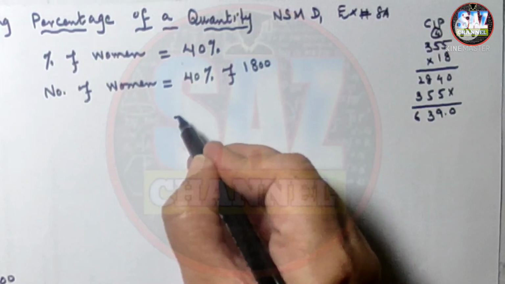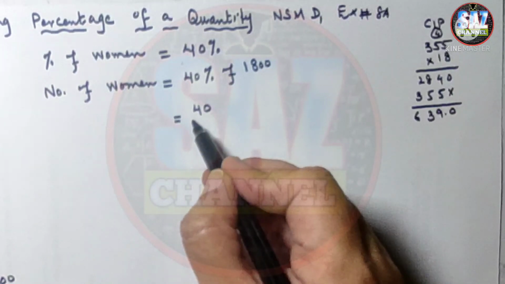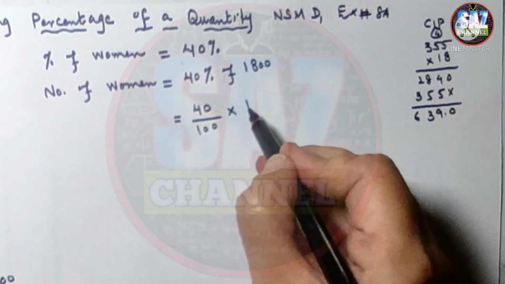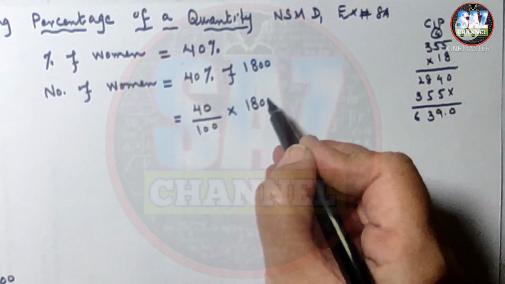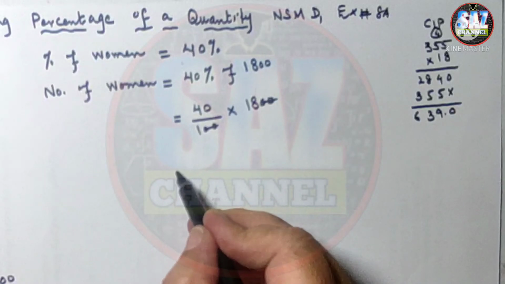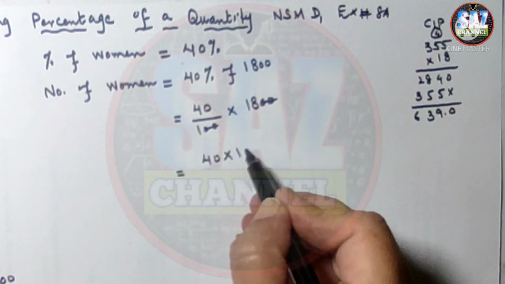And now we know that we have to remove the percentage sign by dividing this number by 100 and "of" for multiplication. 1800, 0 goes with 0. You can see I'm giving you hints as well on how you can make your calculation easy.